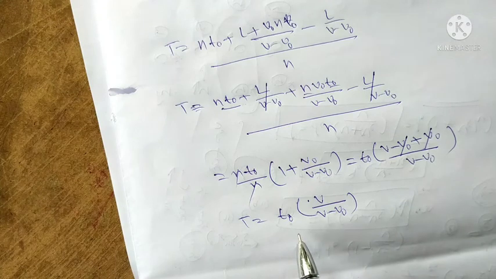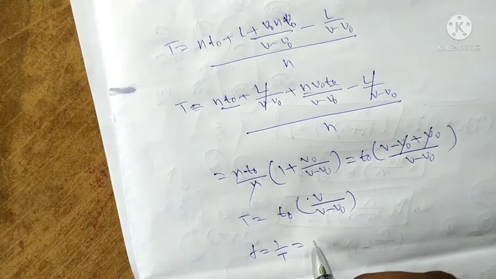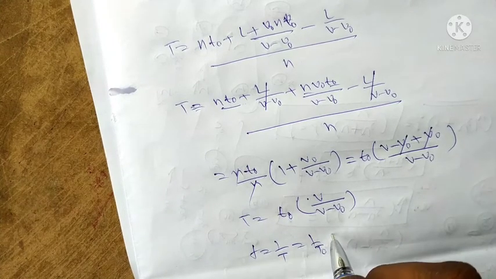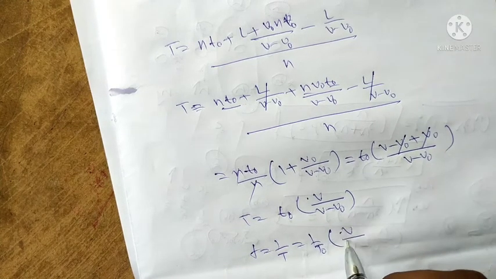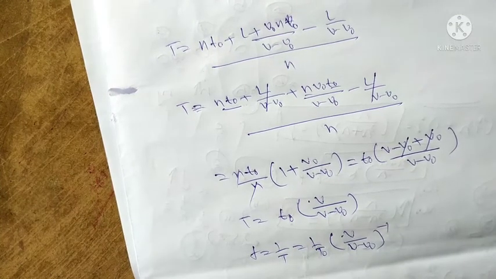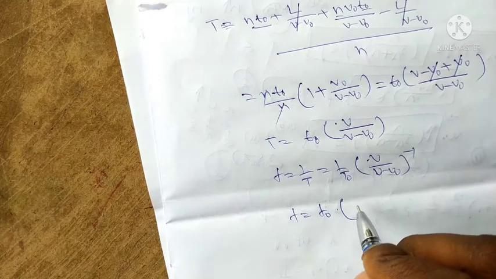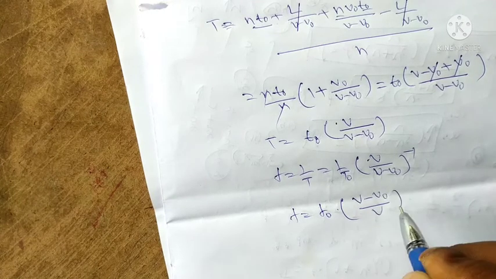It can also be written in terms of frequency. Frequency is equal to 1 by time, that is 1 by t naught. So F is equal to F naught into v minus v naught by v.